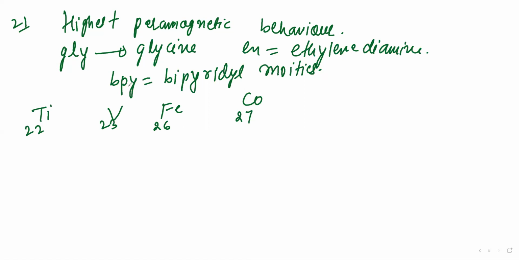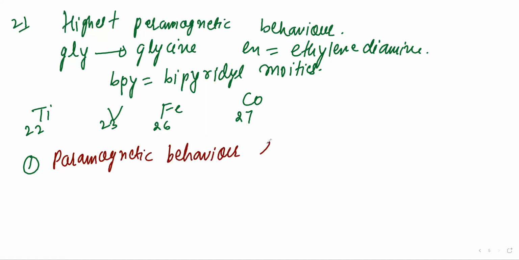So you have to find the highest paramagnetic behavior. I will give you the first point: paramagnetic behavior is directly proportional to the number of unpaired electrons.